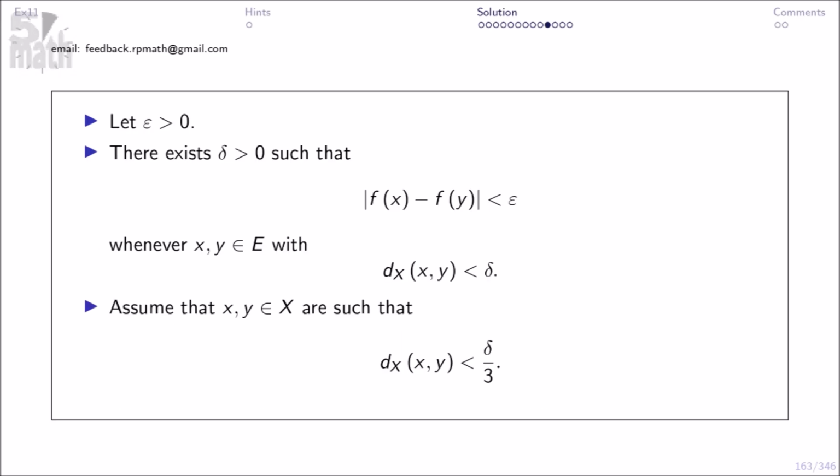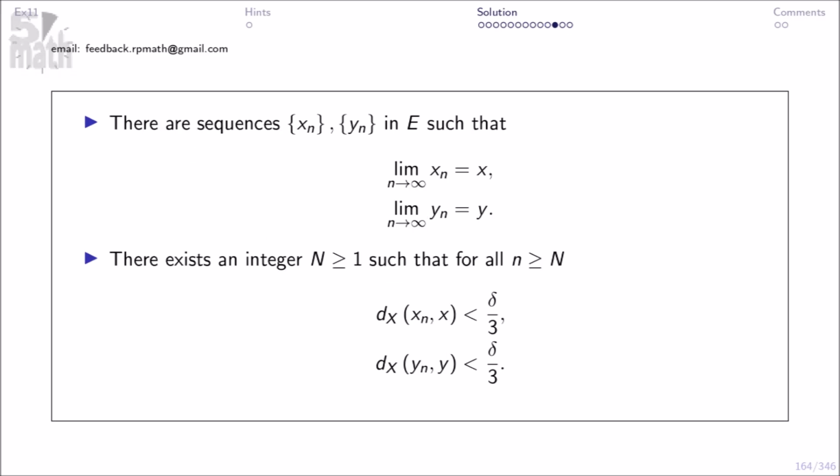Let epsilon be greater than 0. There exists delta greater than 0 such that this whenever x, y in E with this. Assume that x, y in X are such that this. There are sequences xn, yn in E such that the following. There exists an integer N greater than or equal to 1 such that for all n greater than or equal to N, we have this.